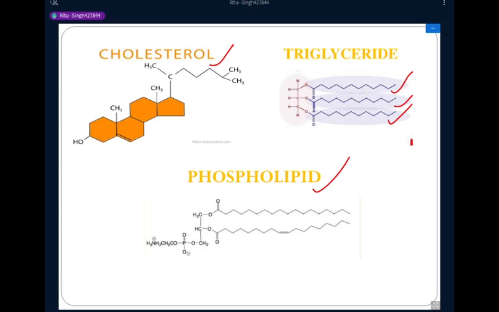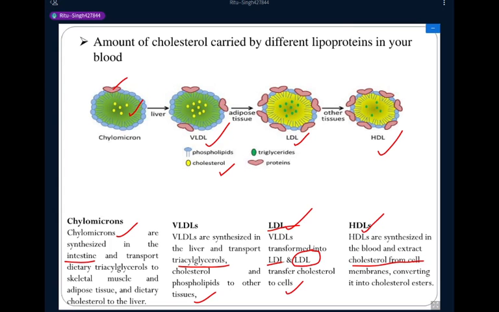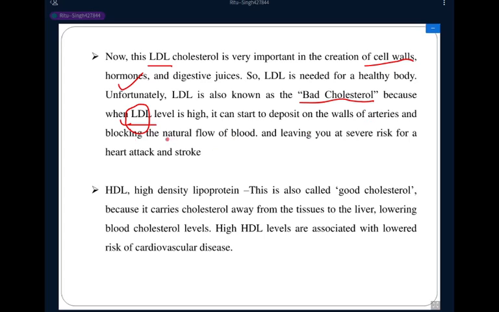This deposition into the wall of the arteries blocks the natural flow of blood and leaves you at severe risk for heart attack and stroke. So it may cause many cardiovascular diseases when the lipids are deposited into the artery wall, basically in the form of low density lipoprotein. Low density lipoprotein cholesterol is very important in normal functioning, in the creation of cell walls, hormones and digestive juice.